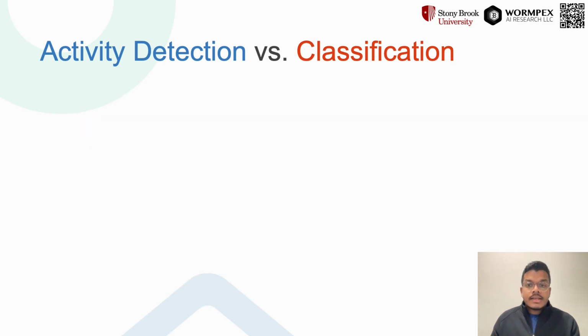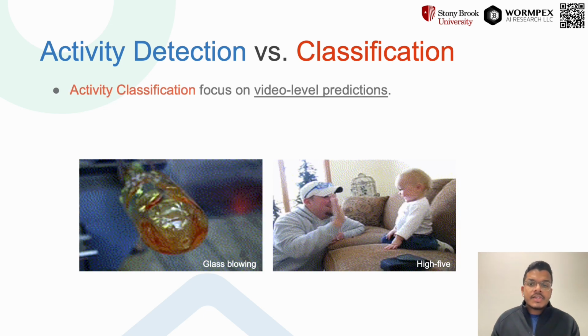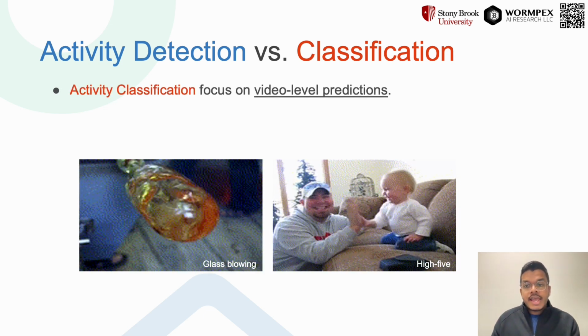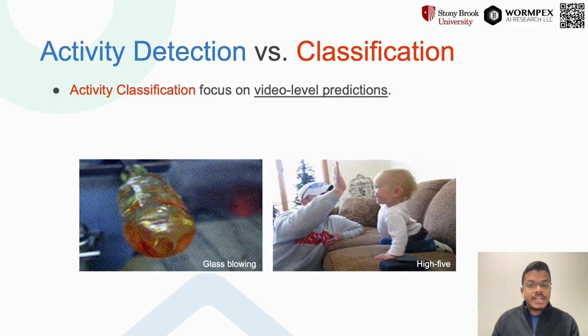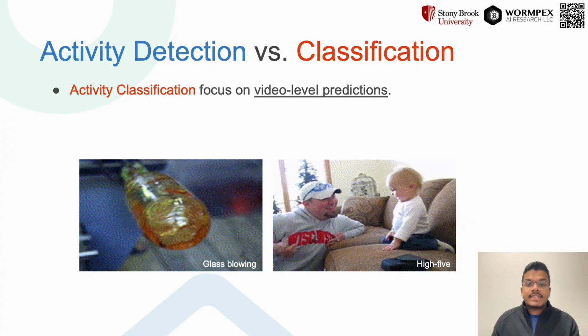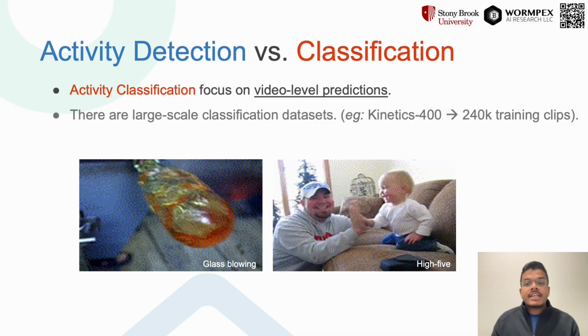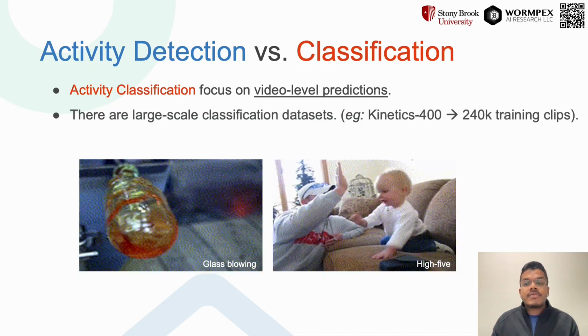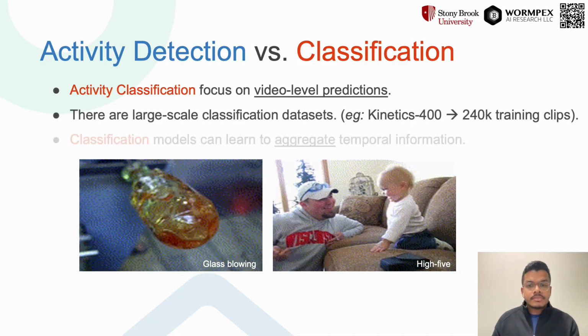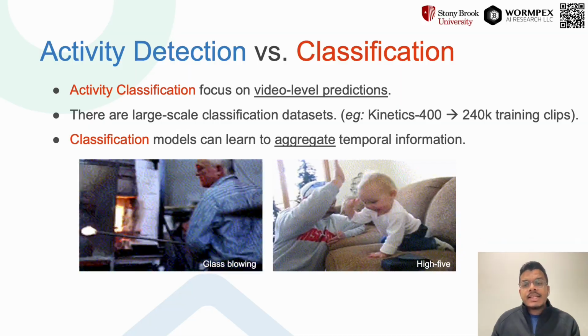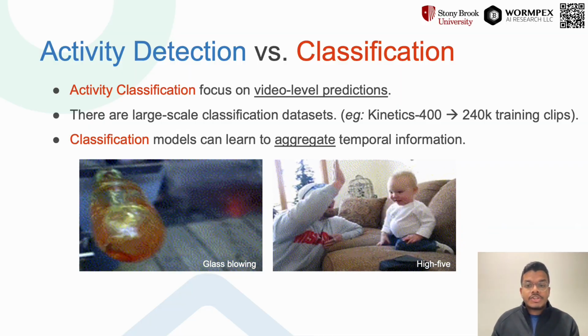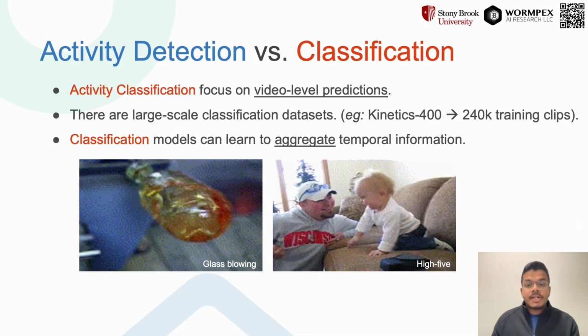In contrast, activity classification focuses on video-level predictions. Classification clips are generally short, and since the annotations are relatively cheap, there are large-scale datasets. For instance, Kinetics 400 contains around 240,000 data points. And classification models can learn to aggregate temporal information as they need to make video level predictions.